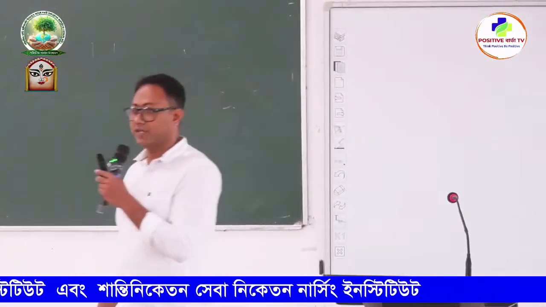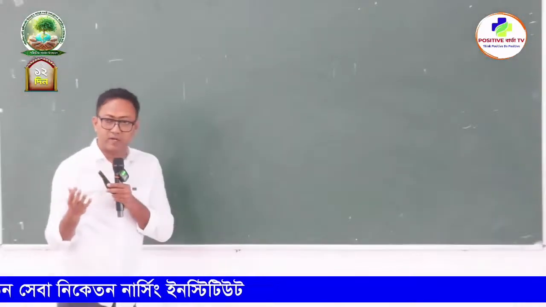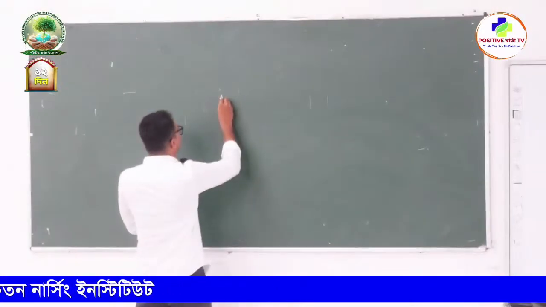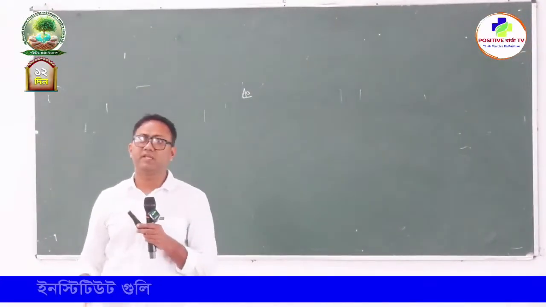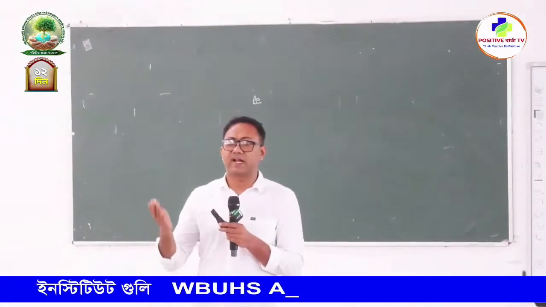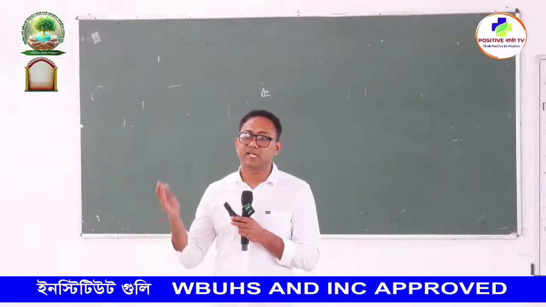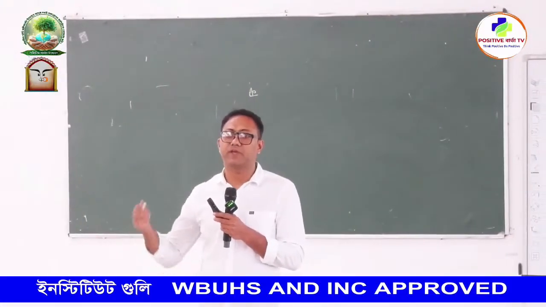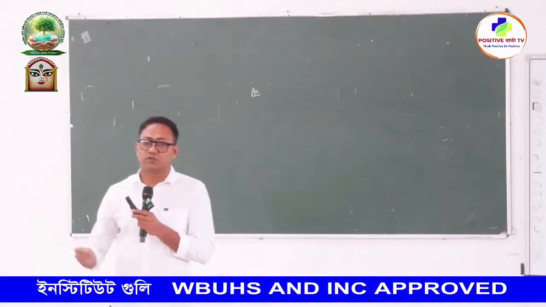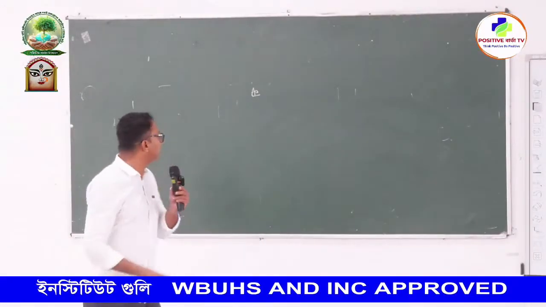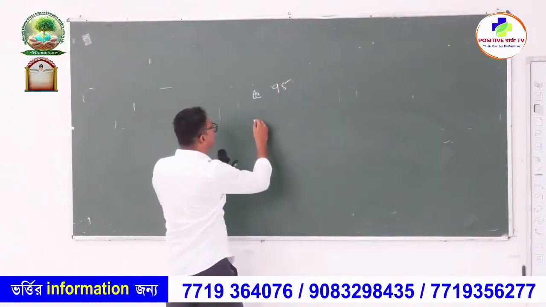So what is the mean pressure in the aorta? The pressure is 120/80. What is the mean pressure? Mean pressure is diastolic blood pressure plus one third of pulse pressure. If you calculate it, it will come to 93.3 millimeters of mercury. For rough calculations, say the mean pressure in the aorta is 95.